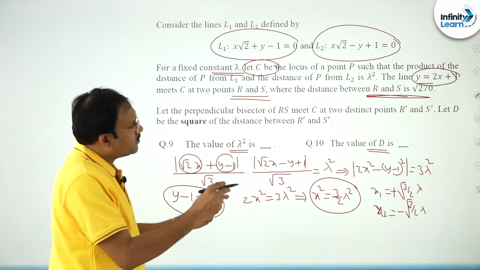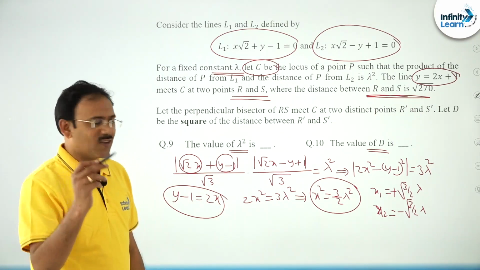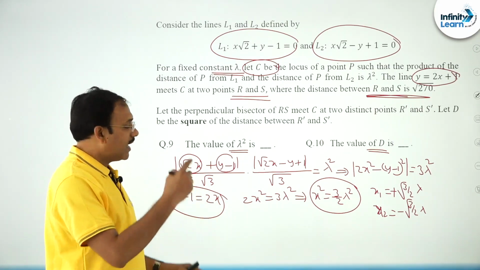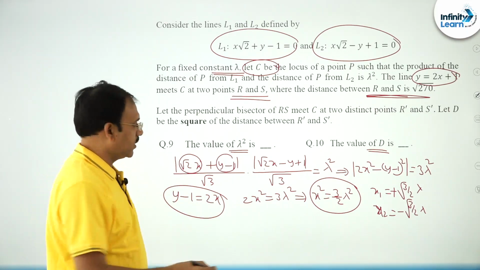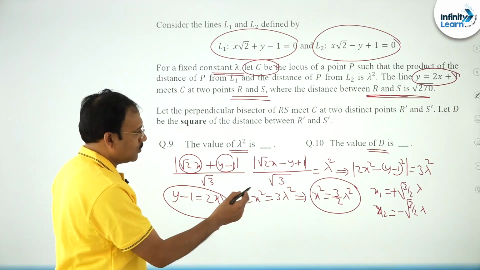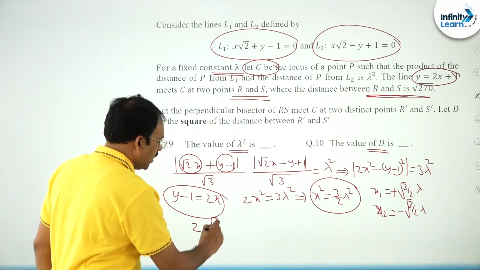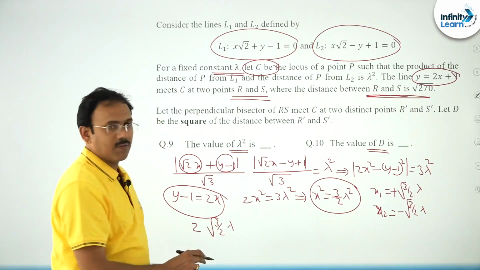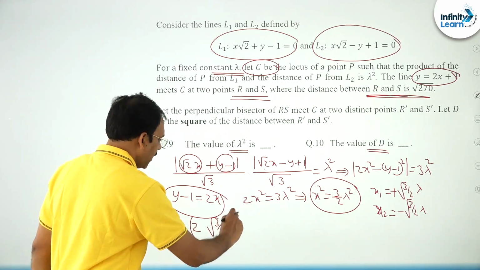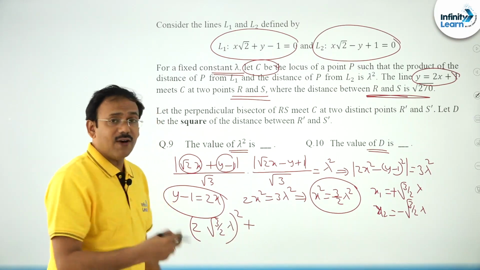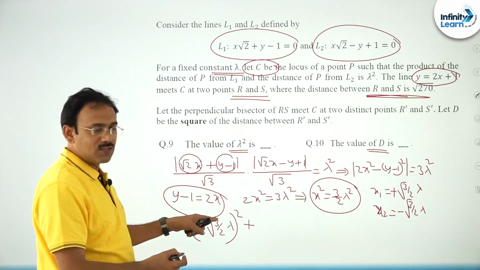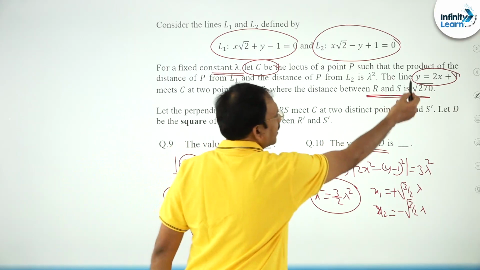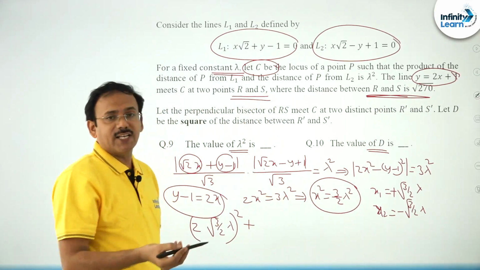Now the distance between these two is given. Friends, you can observe one thing, distance means x1 minus x2 whole square plus y1 minus y2 whole square. What is x1 minus x2? It is 2 times root 3 by 2 lambda. And y1 minus y2 is twice of x1 minus x2.